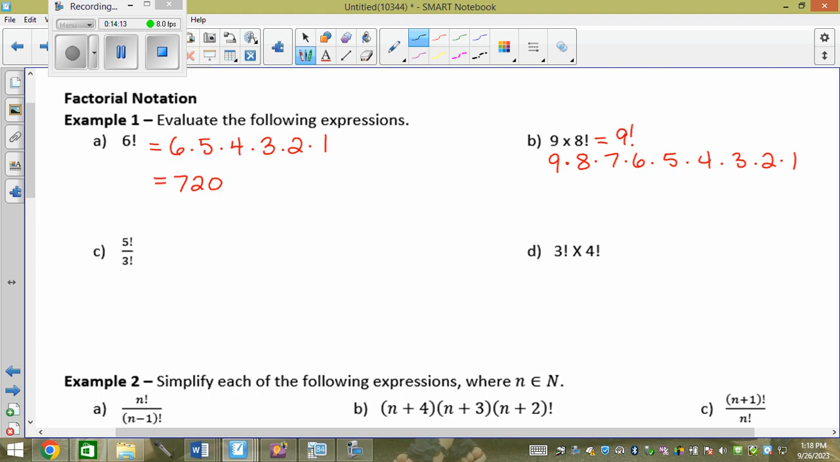What about 5 factorial over 3 factorial? Well, 5 factorial is just 5 times 4 times 3 times 2 times 1 all over 3 factorial, which is 3 times 2 times 1. Is there anything I could cancel off on the top and the bottom, make it easier so I don't have to type in my calculator? Yeah. The 3 and the 2 and the 1. So this is actually equal to 20.